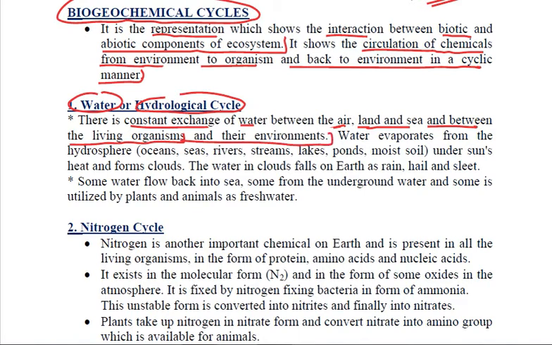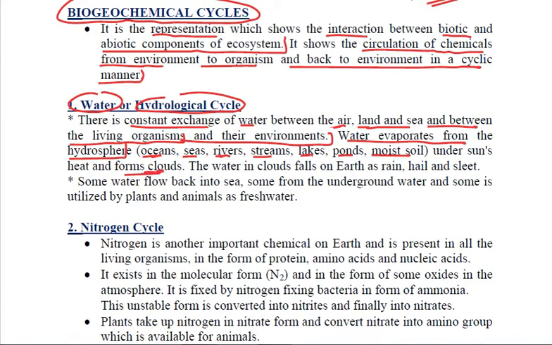The process starts with the evaporation of water from the hydrosphere. All the water bodies, whether it be oceans or seas or rivers or streams or lakes or ponds or moist soil, when sun rays fall on them, then because of the heat, this water gets evaporated and goes into the atmosphere in the form of water vapors. There it is going to condense to form clouds.